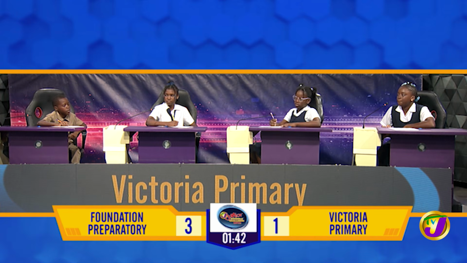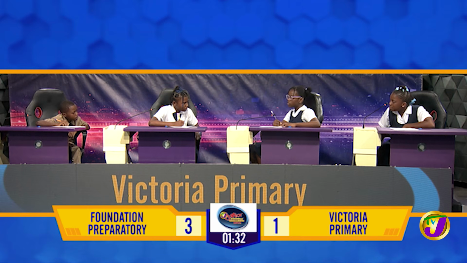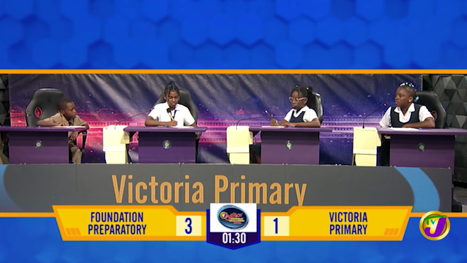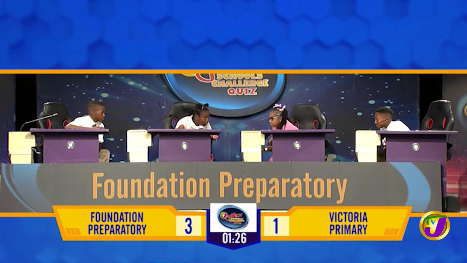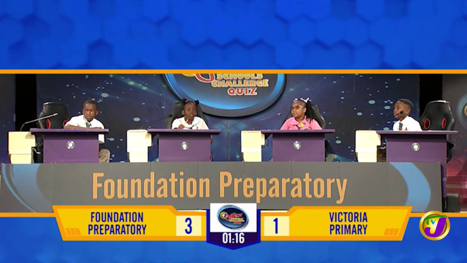General knowledge. This is for Victoria. Which German was credited for the invention of the printing press? Johnny Briseño. Incorrect. It's Johannes Gutenberg. Foundation. John Logie Baird was a famous inventor of which device? Computer. Incorrect. It's the television.